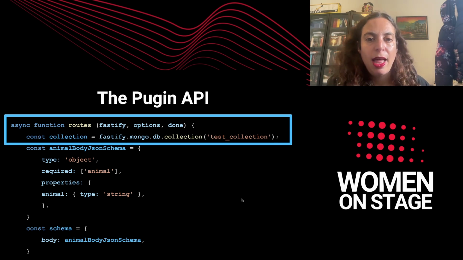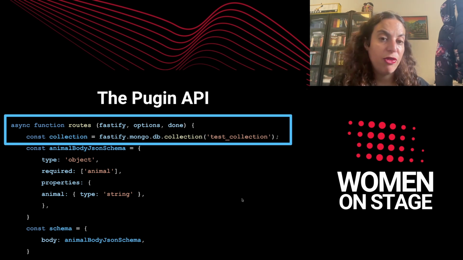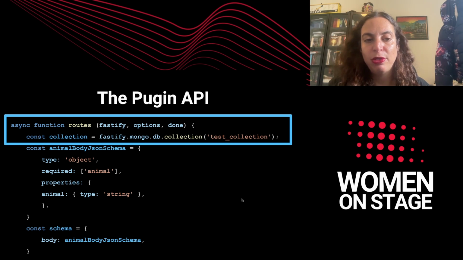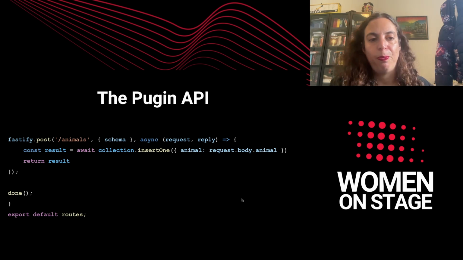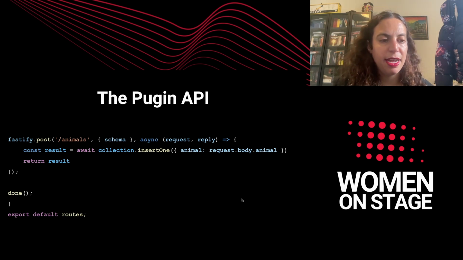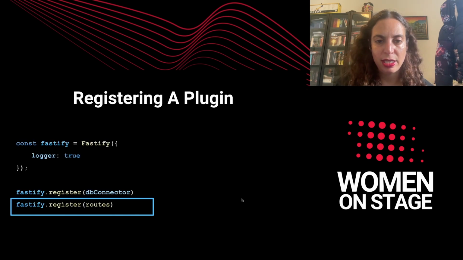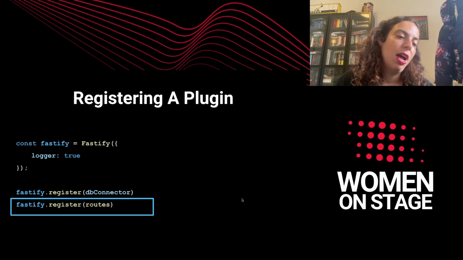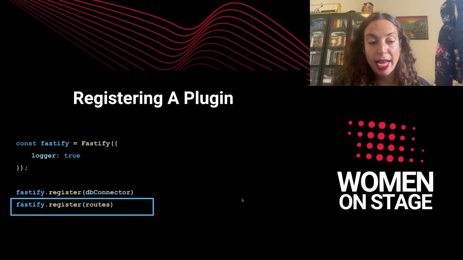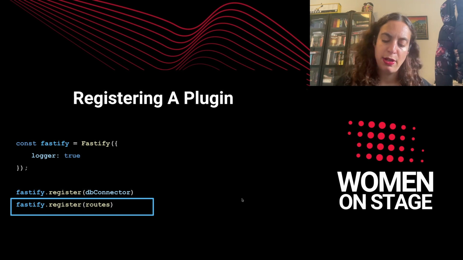Here you can see that I access the database from the Fastify instance, on which I already registered another DB plugin, and that allows me to do the database operations. So here is our post, and the done function is called after this functionality is ending. How to register a plugin? As you can see, registering a plugin is a simple activity, and from the point that I register the routes plugin here, my server is ready to serve all the routes that were defined in that plugin from that moment.